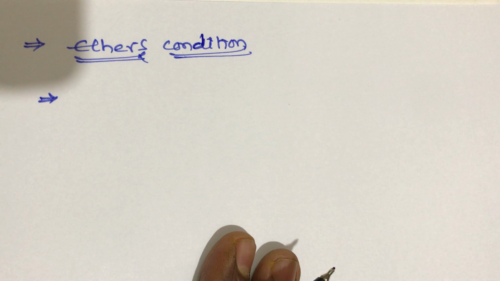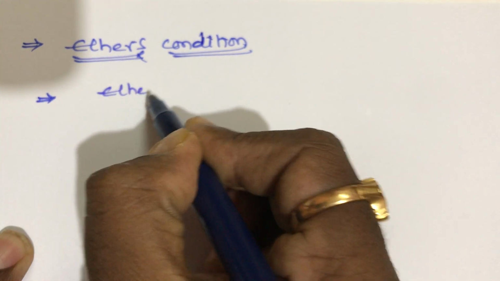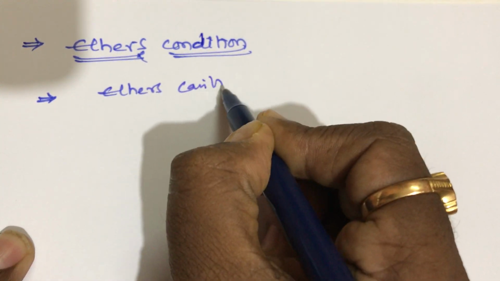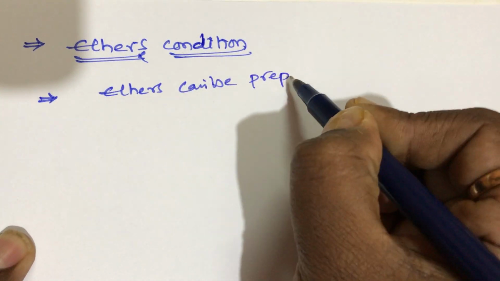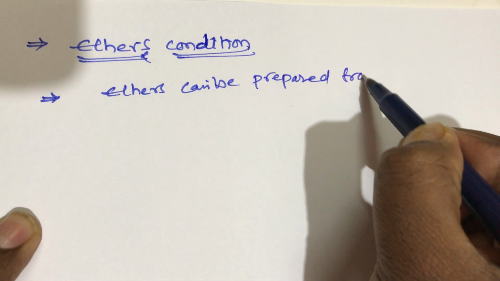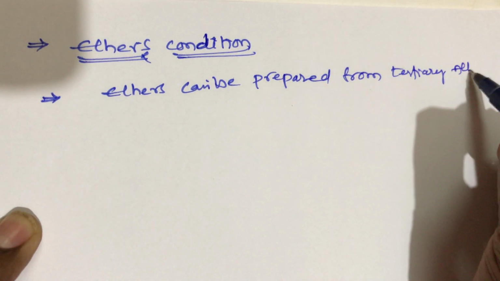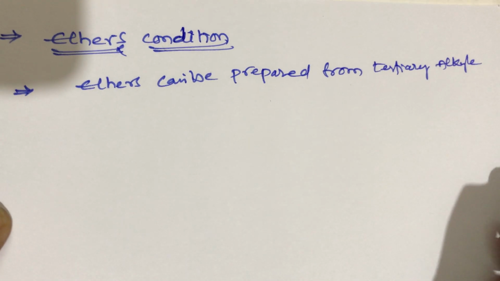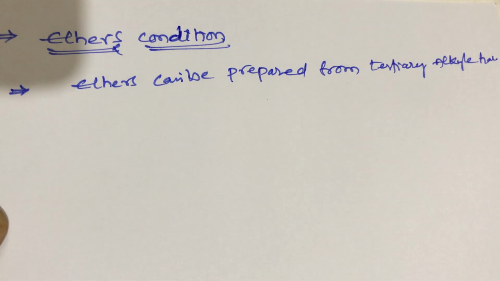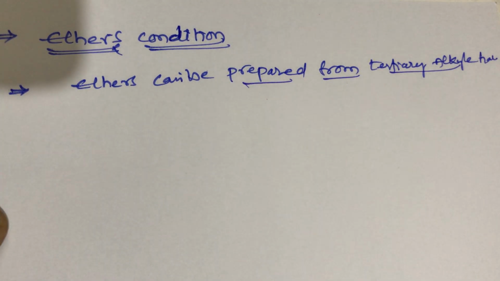So ethers can be prepared from Williamson synthesis students. So what are the conditions students? You remember students, ethers cannot be prepared from tertiary alkyl halide. Tertiary alkyl halides, it is very most important student. Ethers cannot be prepared from tertiary alkyl halide, first condition student.